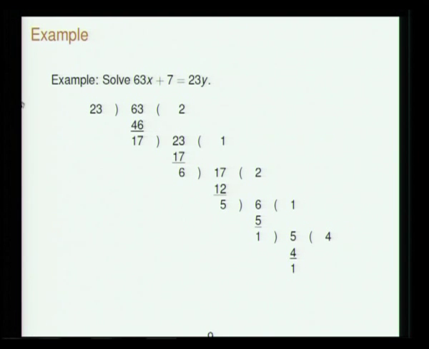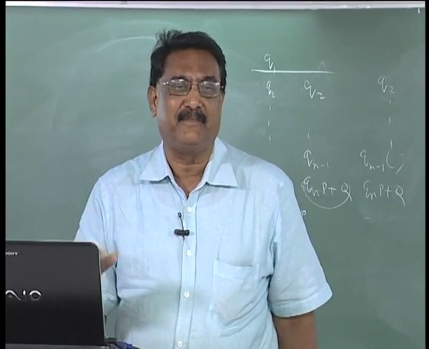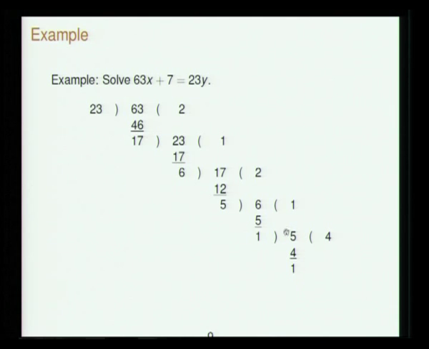So, you do this mutual division. 63 divided by 23, quotient is 2, remainder is 17, then 23 is divided by 17, and so on: 1, 6, 6, 17, 2. In fact, we could have stopped here, but I want the total number of quotients to be odd. Then you will have to be adding only. You don't have to bother about adding and subtracting. You could have stopped here, but nothing prevents you from doing this also, such that the total number of quotients is odd. That's why I am doing this.